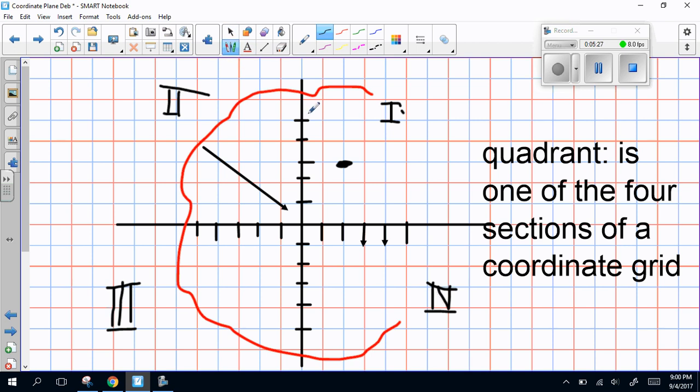So this point that I have drawn is at 2, 3. And you would get to 2, 3 because you're going to go 2 to the right, and then from that point, 3 up. Now notice I only drew that one point. I didn't go over 2, make a point, and then go up 3. I just went 2 to the right and 3 up. So that point is red, 2, 3.